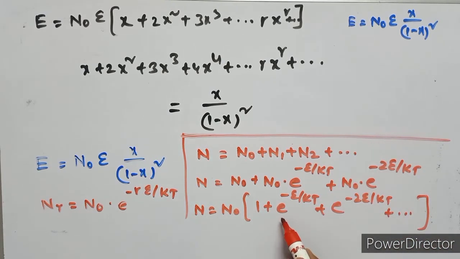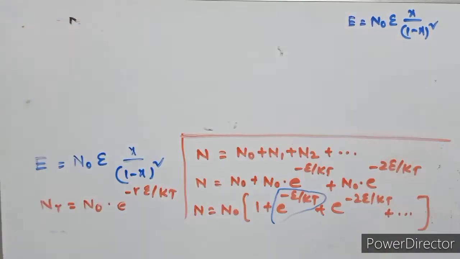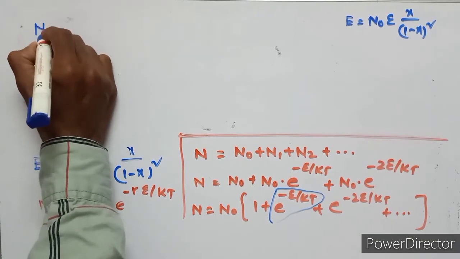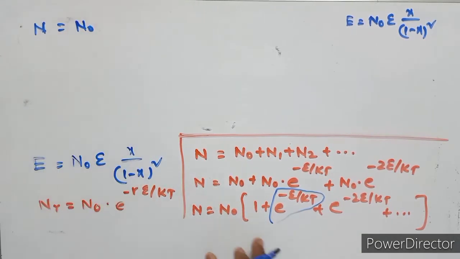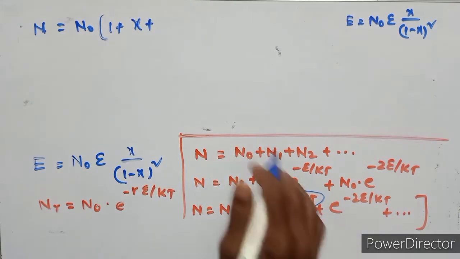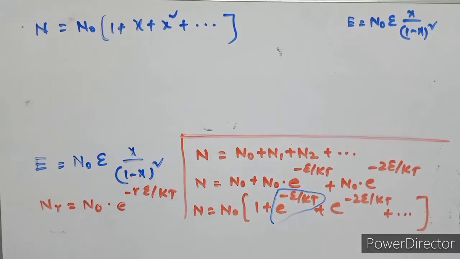Already we know that e to the power of minus epsilon upon kt is x. So this equation can be written as n equals n naught times 1 plus x plus x square plus and so on.